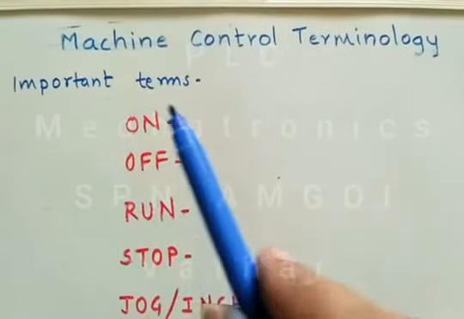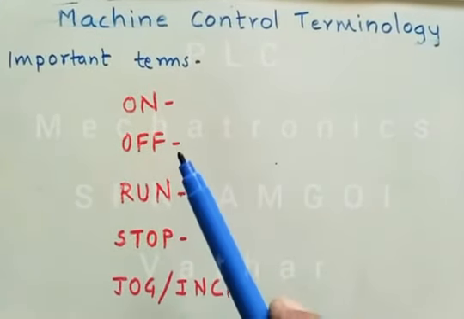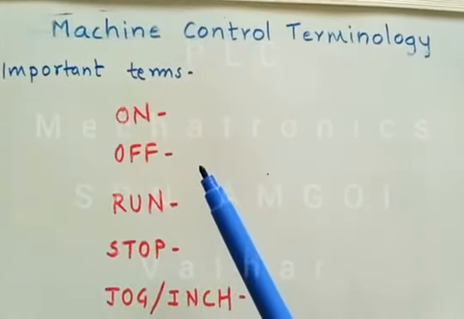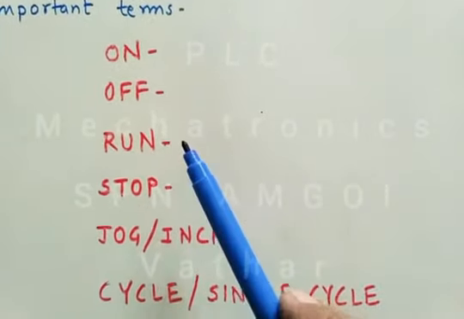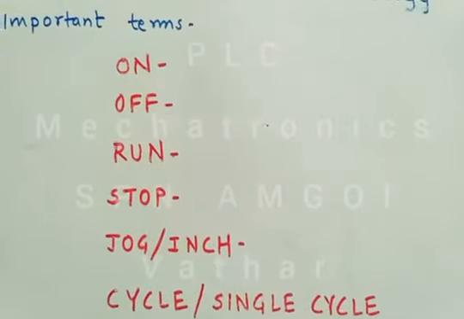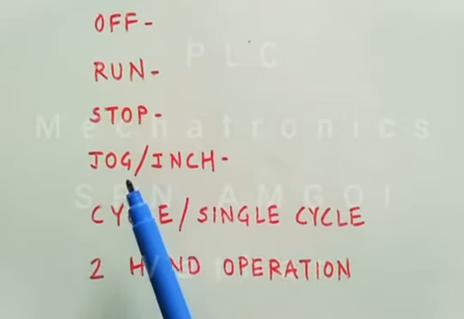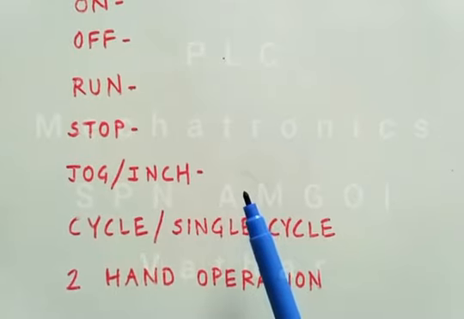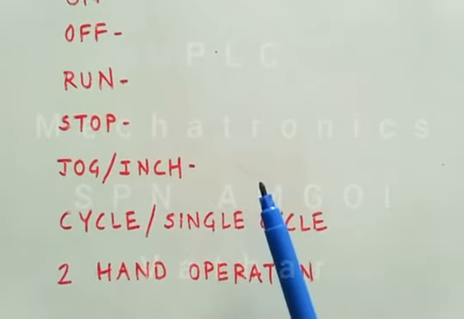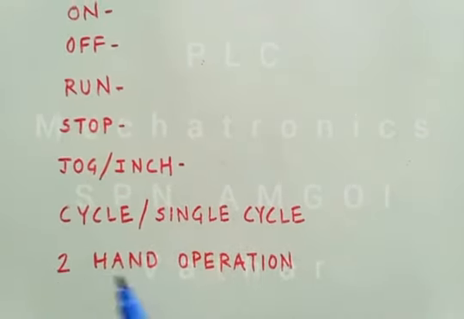To summarize the important terms in machine control terminology: off, on. These two conditions describe the power supply state to the machine. Run, stop. These two are related to the operating state of the machine. When the machine is in jog or inch mode, it enables us to move the table or the tool by a very small amount for accurate positioning. Cycle or single cycle, and two hand operation.